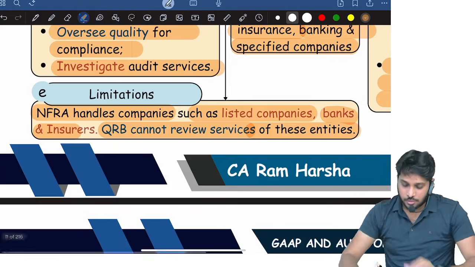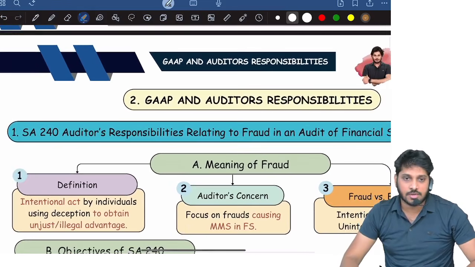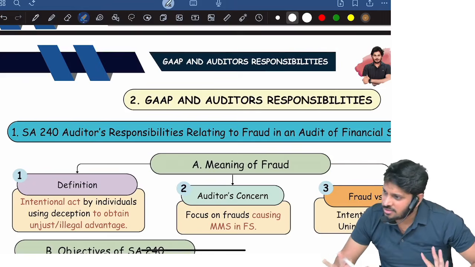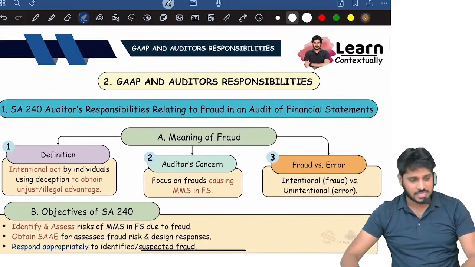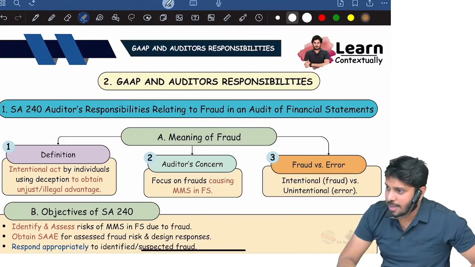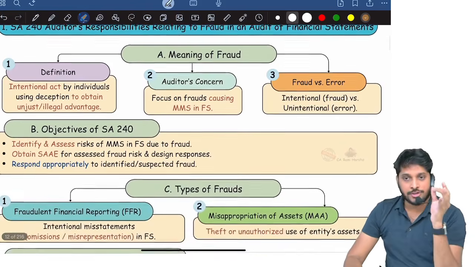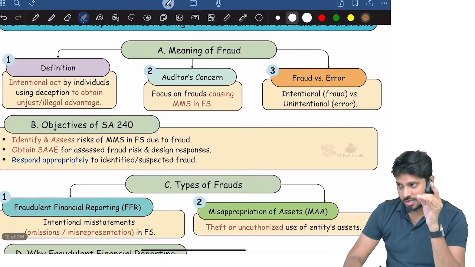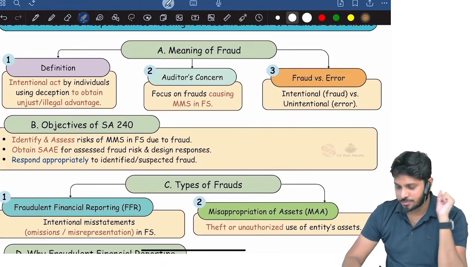That's it. So with this, the quality control chapter is completed. Decent, fine, okay. In 5 minutes, we'll start the next chapter. In this, SA 240, 250 are the predominant standards and 402 is there. These are the 3 predominant standards in this chapter. That's it. We'll finish that.